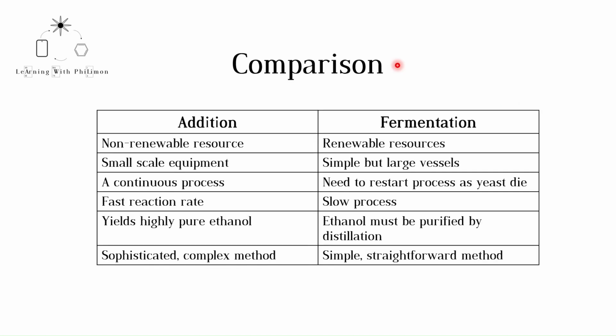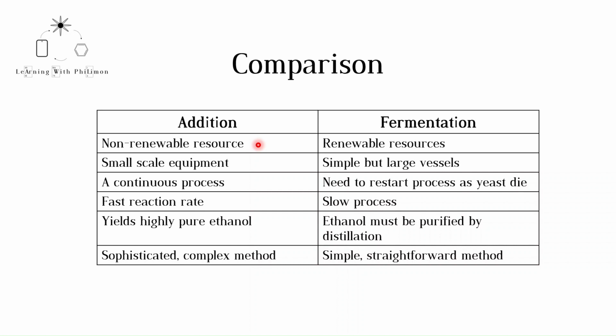The advantage of fermentation is that it uses a renewable resource. Glucose can be obtained from plants such as sugarcane that can be replanted and grown relatively quickly. On the contrary, ethene is formed from the cracking of long-chain alkanes, as discussed in the fuels video. These alkanes come from petroleum, which is formed over millions of years. Due to this timescale, petroleum is considered a non-renewable resource.